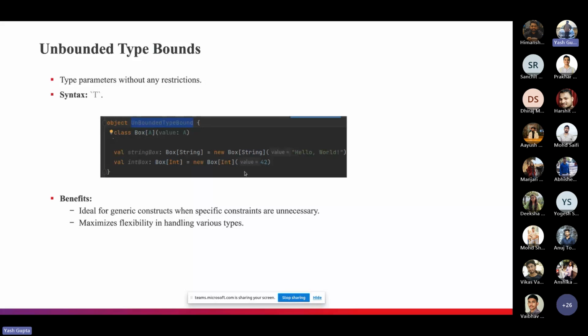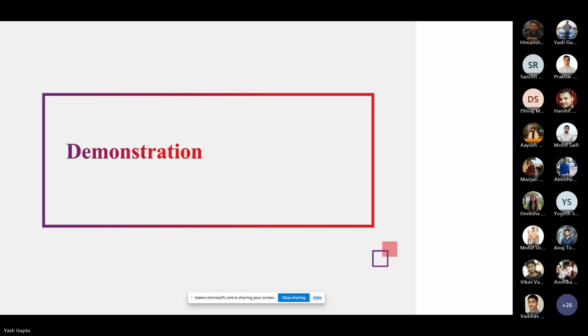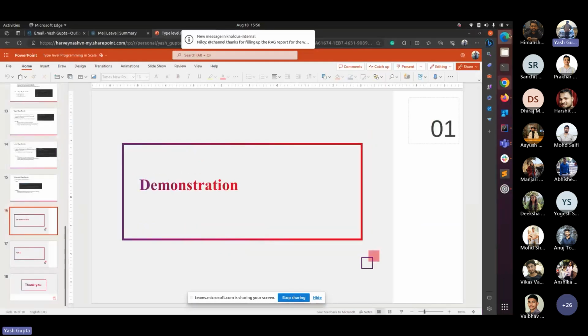So I hope these important topics are clear till now: the implicits, the type bounds, the type aliases, because they are going to be used in our demo project. Okay, so let's go to the demo.